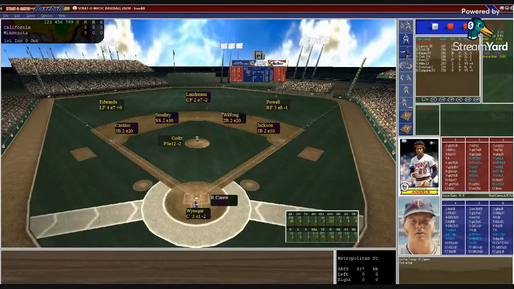Hello, everybody. Welcome to an edition of 1979 Strat-O-Matic Replay. This is the American League, and we welcome you to Metropolitan Stadium here in Minnesota, as today the California Angels take on the Minnesota Twins right here on the Sports Time Machine's American League Replay Game of the Day.